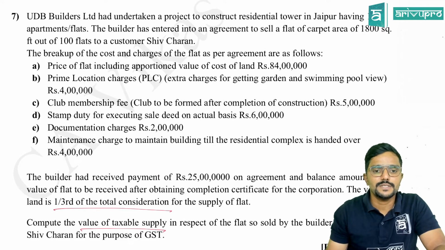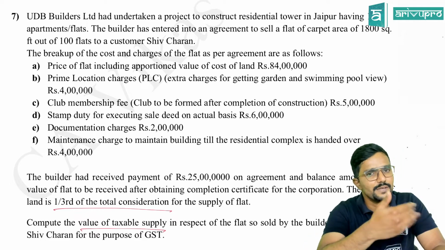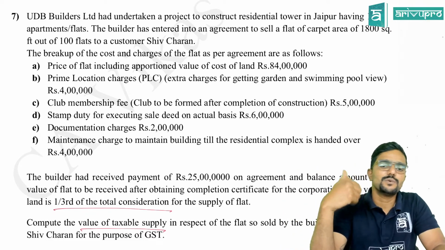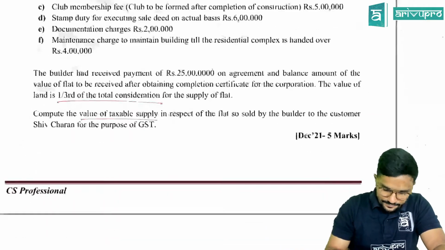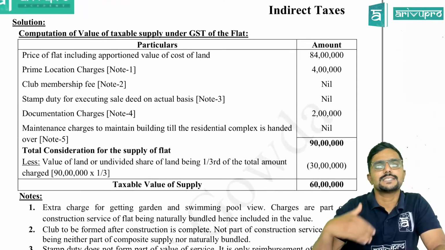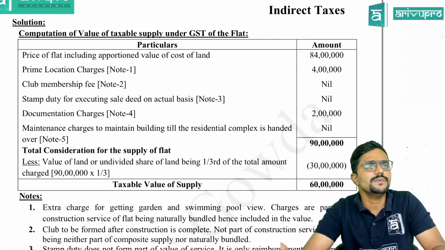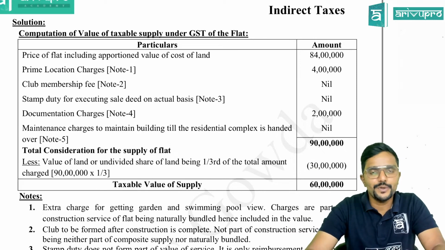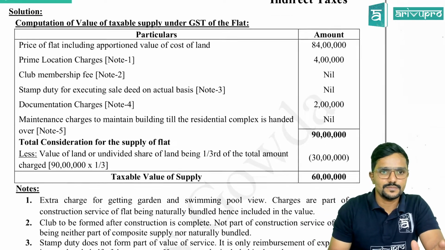Stamp duty for executing the sale deed on actual basis. Normally it is paid by the supplier, and he recovers it from the recipient. Clear? That is why they have told it is not added. But I feel somewhere, as it is a tax charged under other law, not under GST, you can also add it as per section 15(2)(a). But if you are doing that, please give a note accordingly.